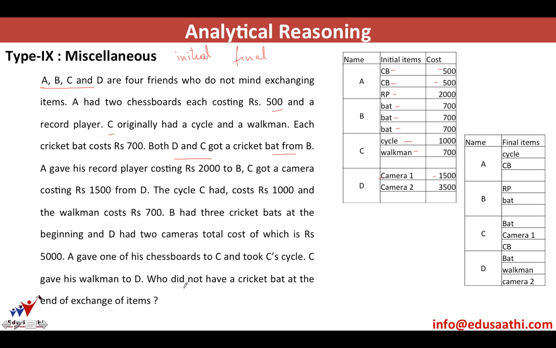And so to answer the question, who did not have a cricket bat at the end of the exchange of items? B had a bat, C had a bat, D had a bat, A does not have a bat. So the answer is A. So between these 2 tables, whatever questions are asked from this information, you would be easily able to answer.